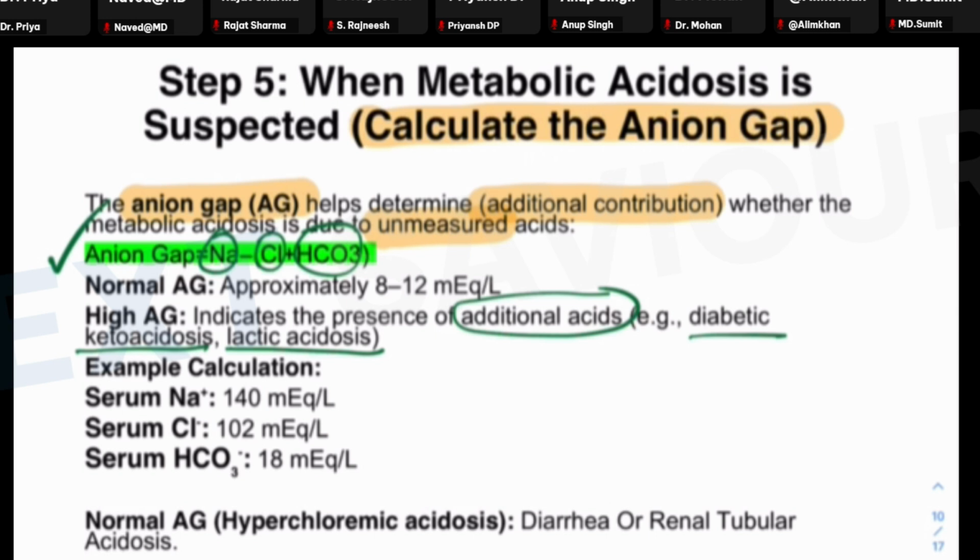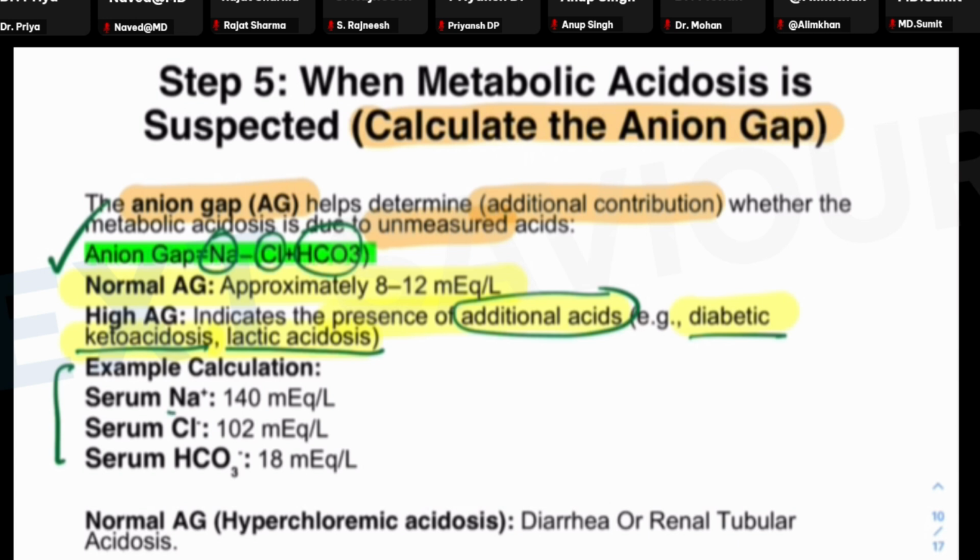If these values are provided in the question, then they can ask about the anion gap. The normal anion gap is 8 to 12 milliequivalent per liter. But if the anion gap comes out higher, it is suggestive of the presence of additional acids, as seen in diabetic ketoacidosis and lactic acidosis.